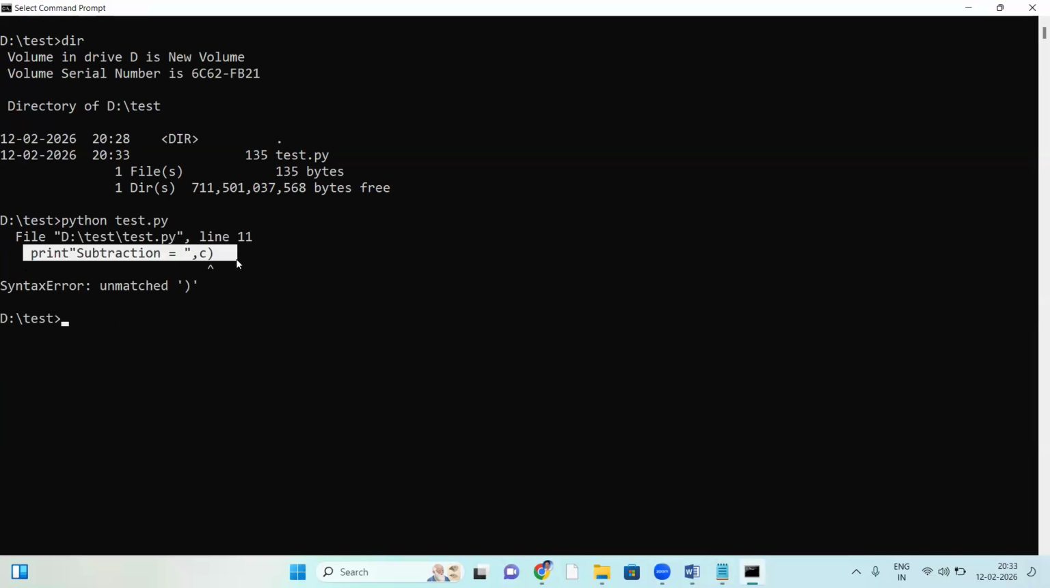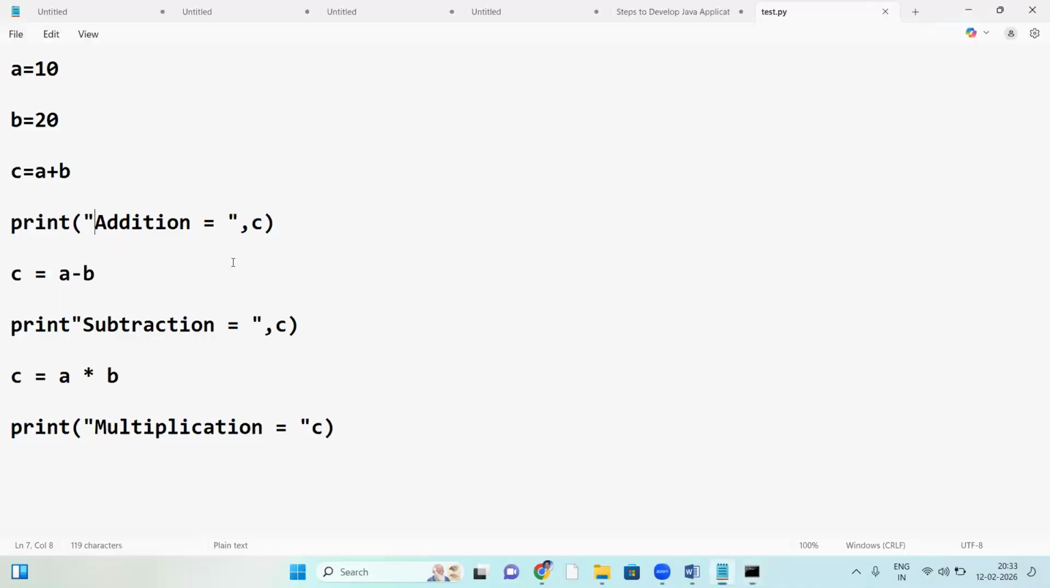So next error, 11th line. This is showing only one error, not all the errors. Let us correct that mistake here. The 11th line error, this is a bracket. Save it.